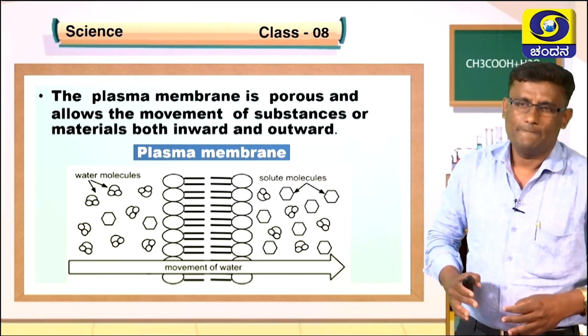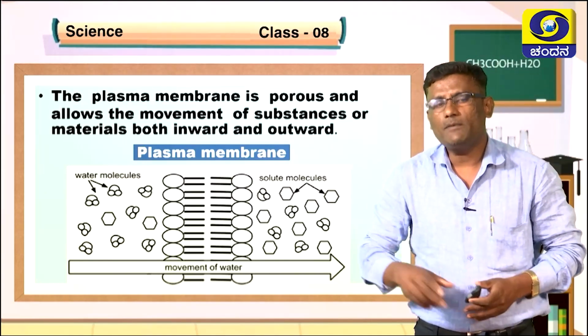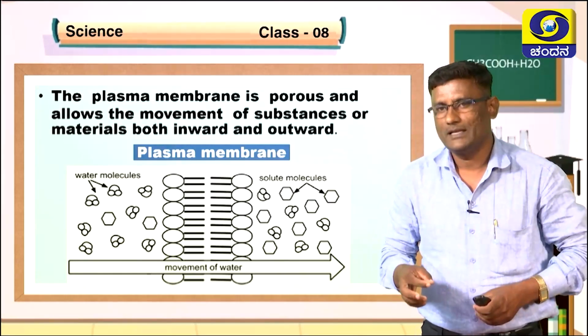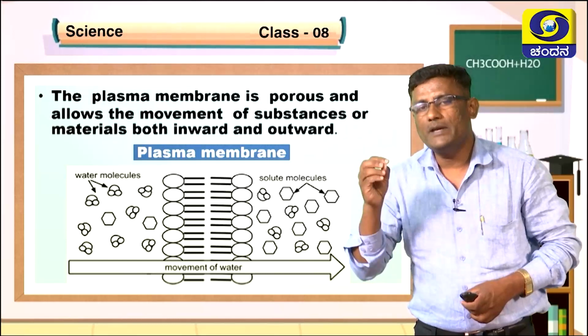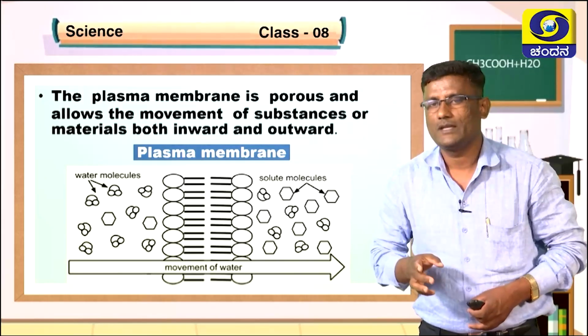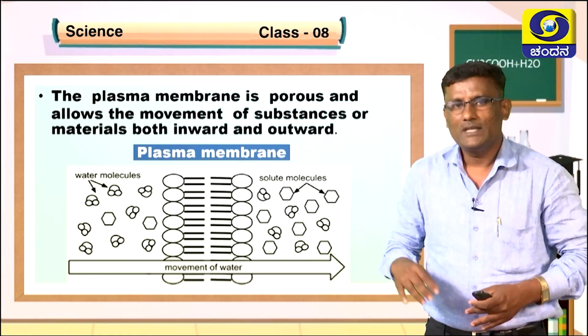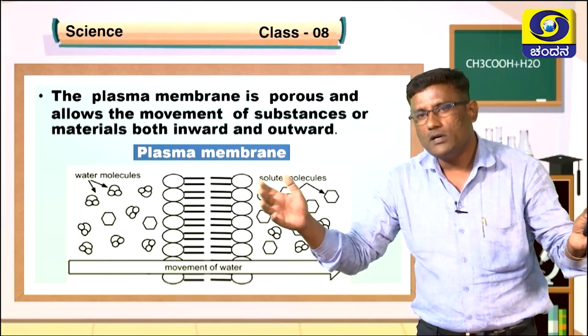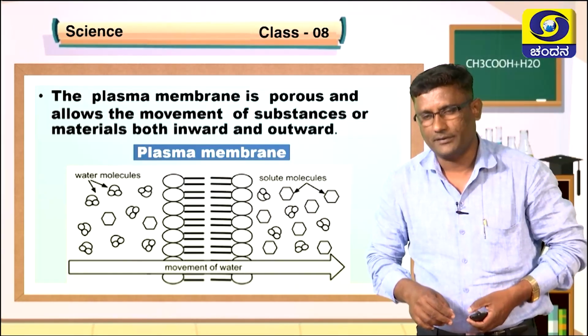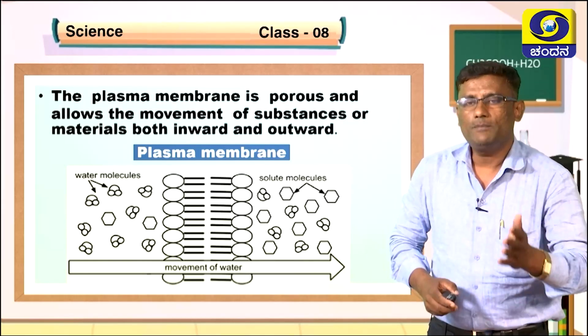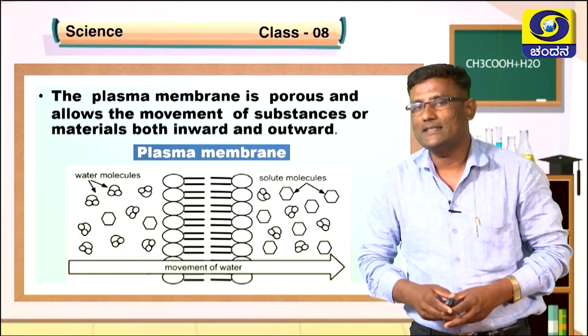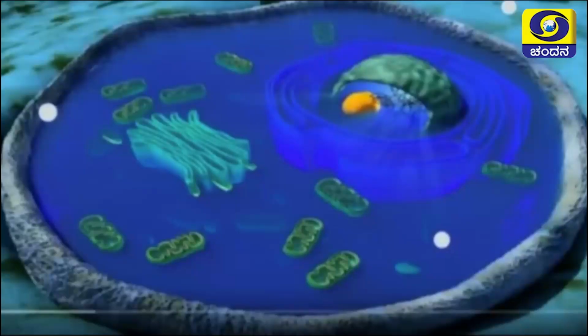My dear students, the plasma membrane is porous in nature. That means it has many small pores which help in the inward as well as the outward movement of substances. That is why the plasma membrane is called the semi-permeable membrane.